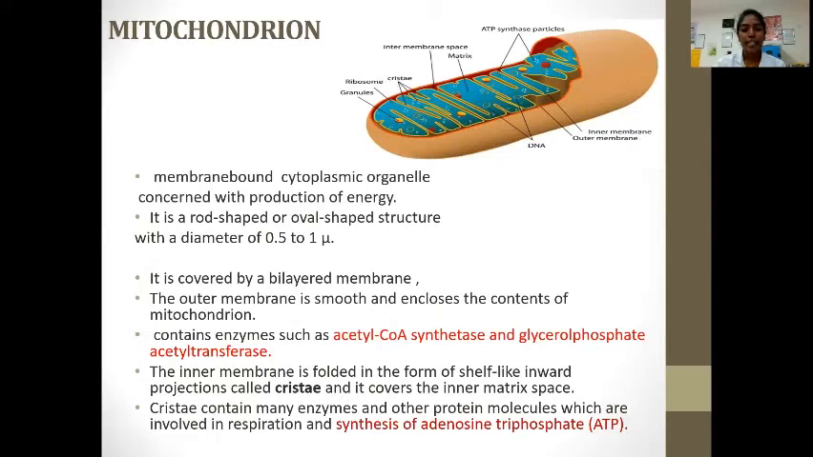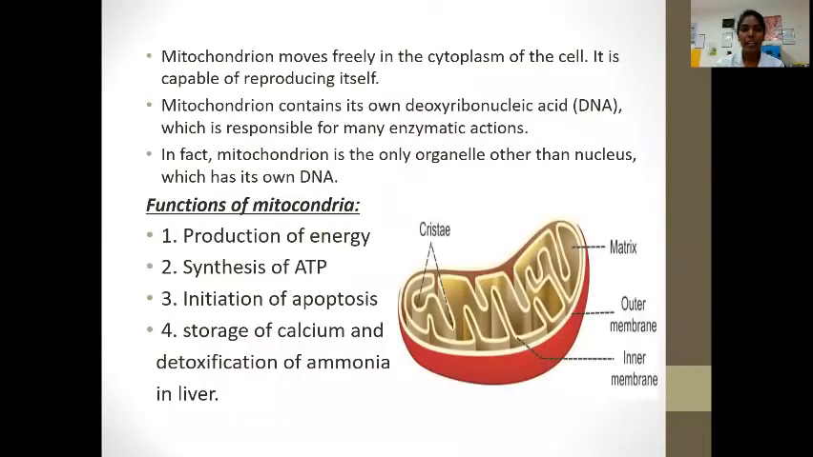Cristae contain many enzymes and other protein molecules which are involved in the respiration and synthesis of adenosine triphosphate, which is ATP. Mitochondrion moves freely in the cytoplasm of the cell. It is capable of reproducing itself. Mitochondrion contains its own deoxyribonucleic acid, that is the DNA, which is responsible for many enzymatic actions. In fact, mitochondria is the only organelle other than nucleus which has its own DNA.